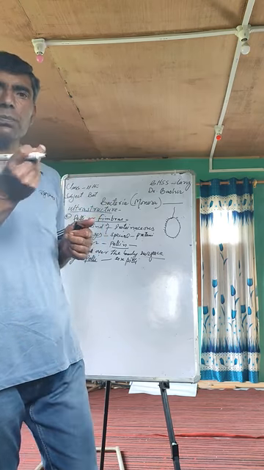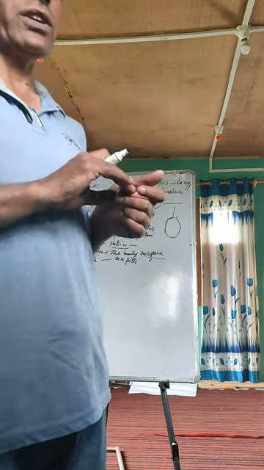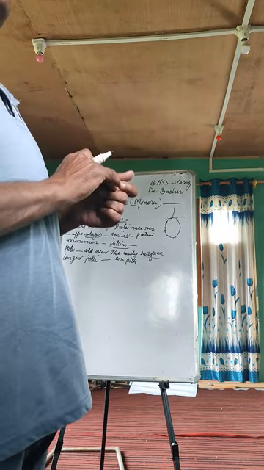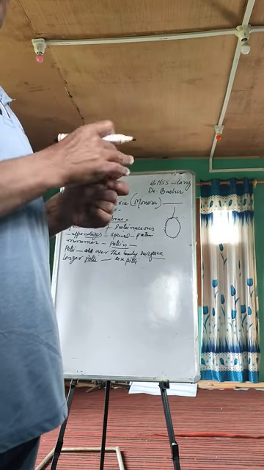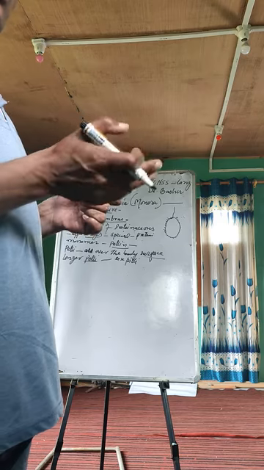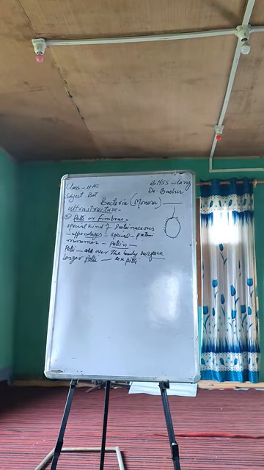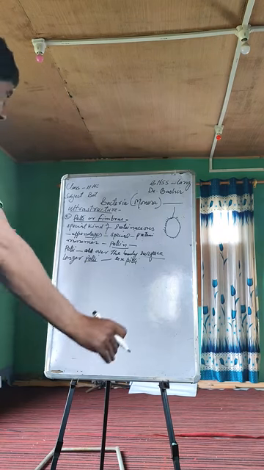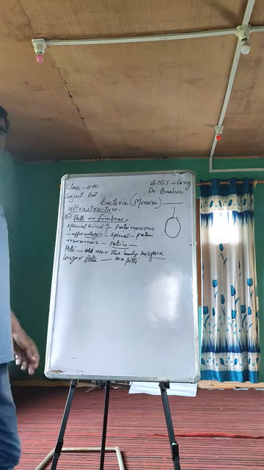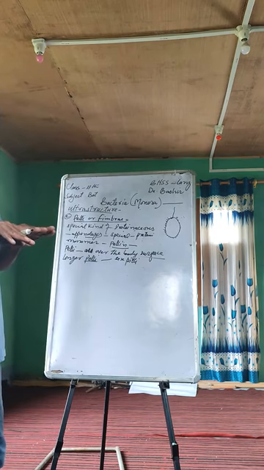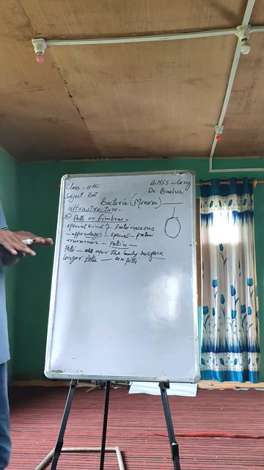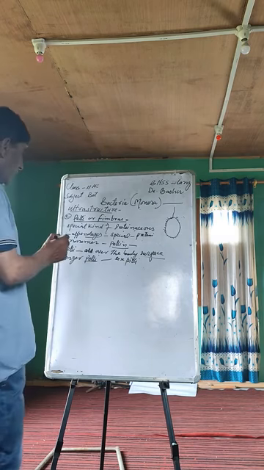A small fragment of DNA is present in some bacteria, and some bacteria lack that small fragment of DNA. Those which lack it are called negative; those which do not lack it are called positive. Positive means they contain the extranuclear DNA, and those who do not contain it are negative. I will tell you later. So sex pili help bacteria to adhere together during conjugation. They help bacteria to come close and transfer genetic material.